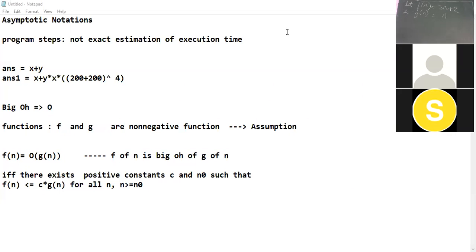Instead, you might have used variables x, y, z. You can use any variable. F of x is equal to 3x plus 2, or g of x is equal to x. You can use any variables over here. It means the same. So there is this equation 3n plus 2, or we say there is a function f of a variable n such that it is equal to 3n plus 2. Understood this notation till now?